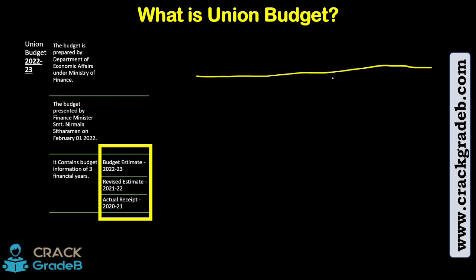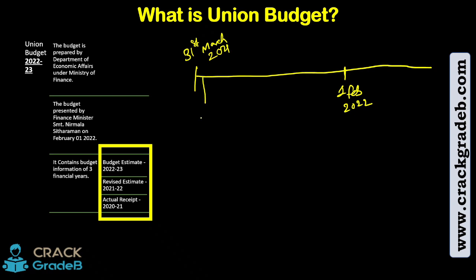Okay, so this is 1st Feb 2022, right? And this is 31st, very sorry, this is 31st March 2021. So this is where the financial year ended, right?